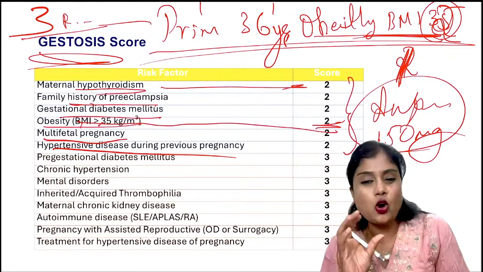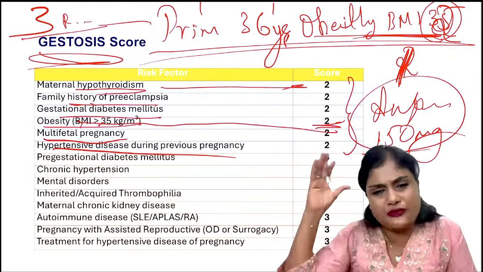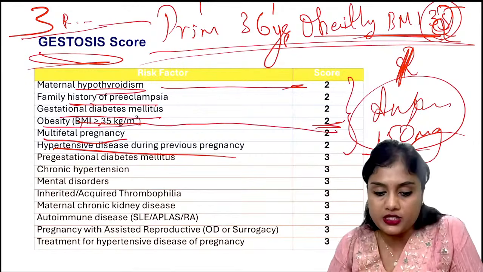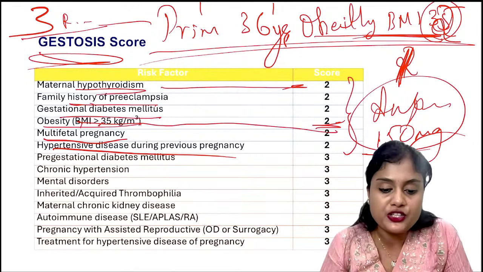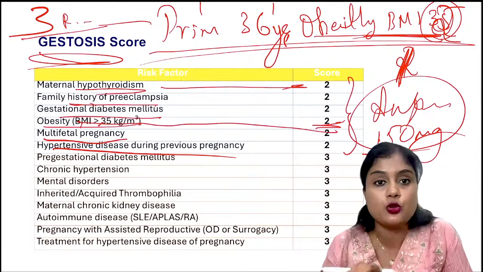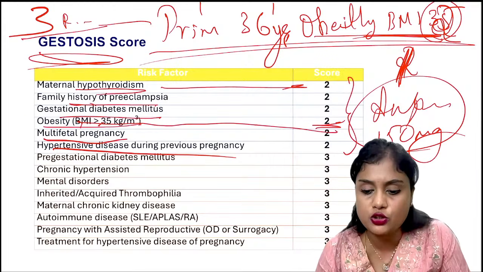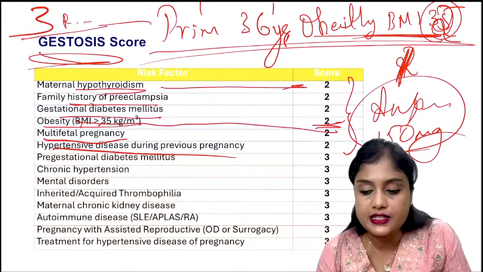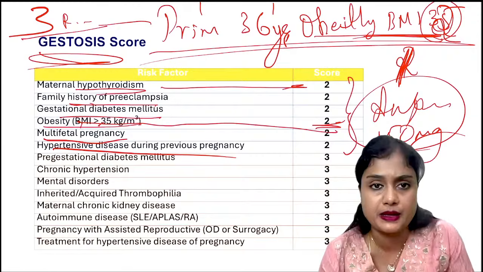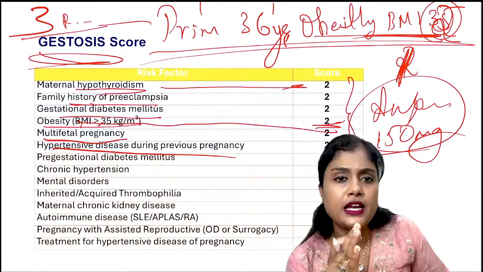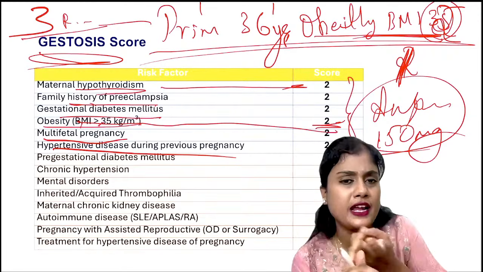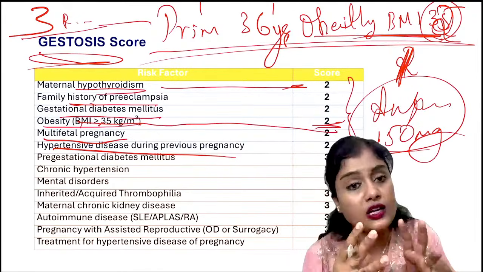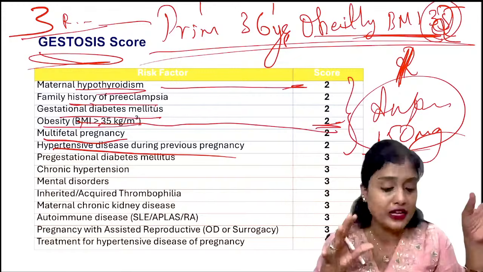So these are the common things they may ask you. They won't ask you severe things, but these are the common things they will ask you. I'm sure you should remember all these things. Okay. So a chronic hypertension patient, she's already hypertensive, then she has more chance of turning into preeclampsia, isn't it? So it becomes 3. So if pre-gestational diabetes or overt diabetes is there, then it becomes 3. Very high chance of having preeclampsia. So diabetes and hypothyroidism go hand in hand. Diabetes and hypertension go hand in hand. So if one person gets one disease, very likely that she will add many other diseases also.